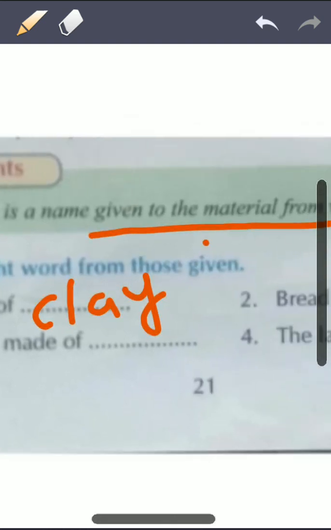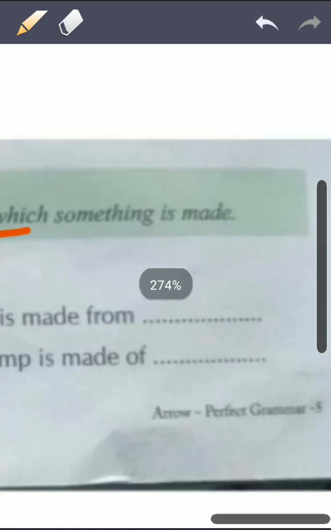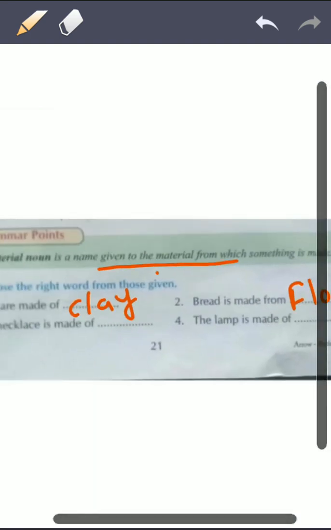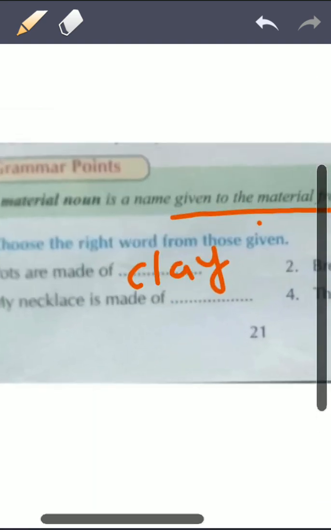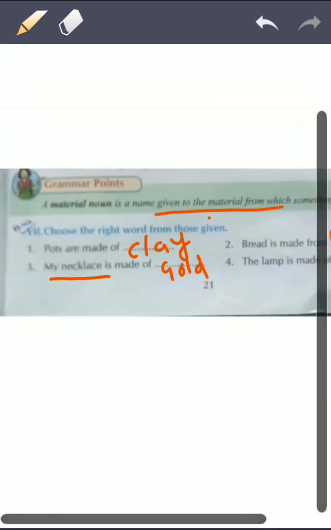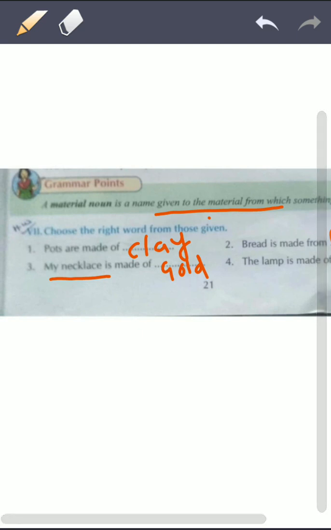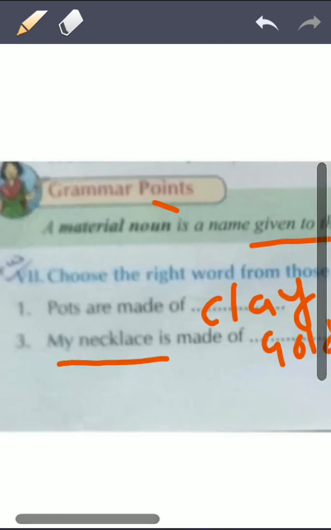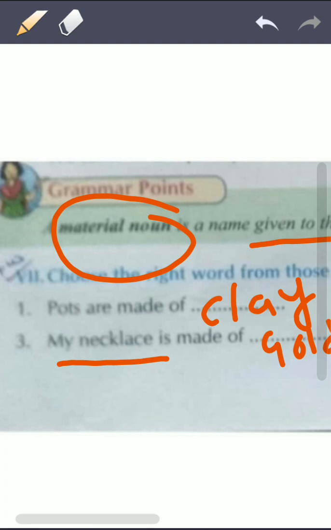Then we have bread. Bread is made from, you know, that flour. Okay. Then you have necklace. Okay. Women generally wear necklace, and their necklace is generally made from gold. You will not write golds. Okay, you will not write clays. You will always use singular form here. Okay, material nouns are always represented in singular form.